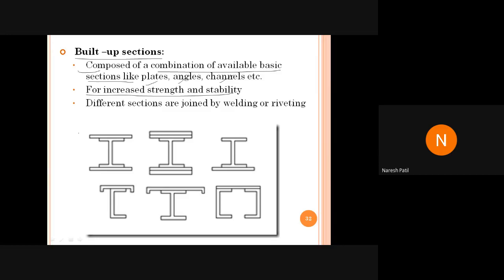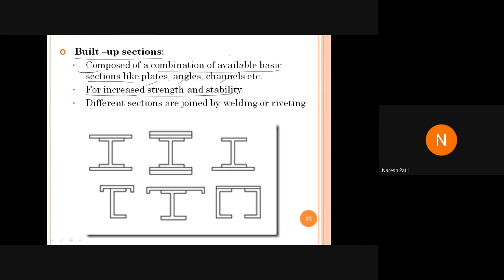आपके पास sections हैं, but उसका उतना strength नहीं है. It is not that much stable. तो उसके लिए क्या करना पड़ेगा आपको? You have to prepare another section by using again the basic sections which are available in the market. Okay. उसके लिए आपको क्या करना पड़ेगा? You have to prepare the built-up section.